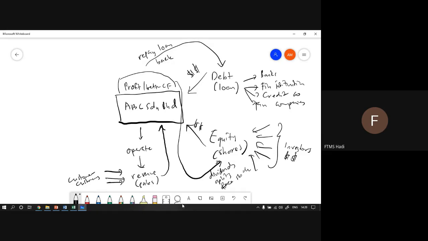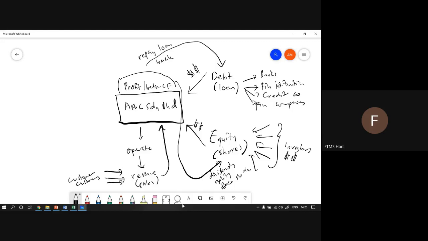Dividend means sharing profit, so they need to share profit among investors. The process continues until the company becomes bankrupt. Bankruptcy happens if the debt is more than equity until they cannot pay.